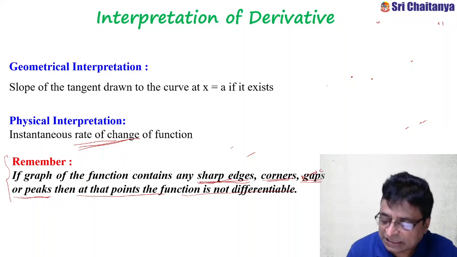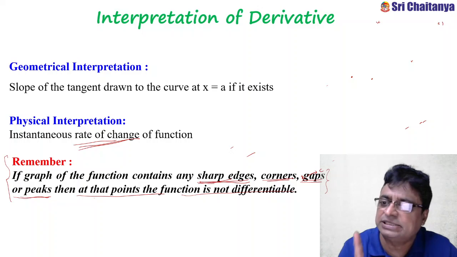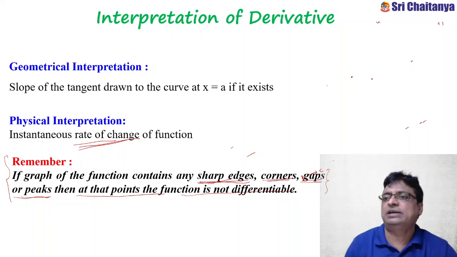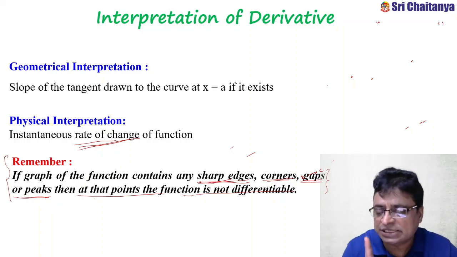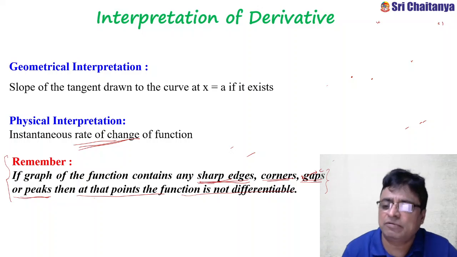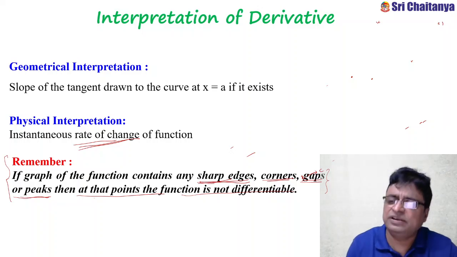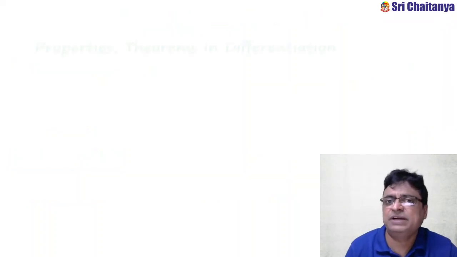This is the litmus test to identify whether the derivative exists or not at a particular point. Again, exists means a tangent is possible to draw at that point. If a tangent is possible to draw, it is easy to find the slope of the tangent. Clear, my friends?